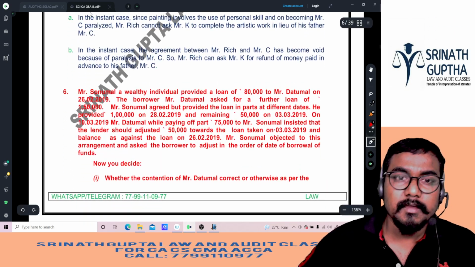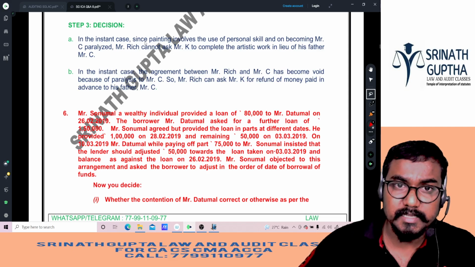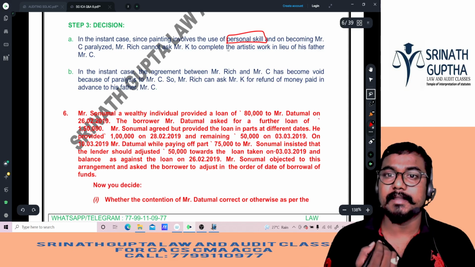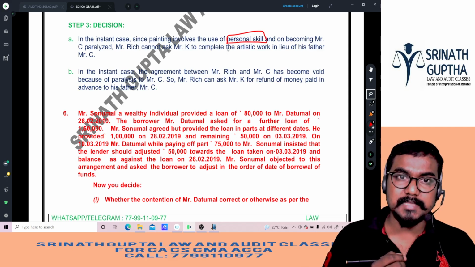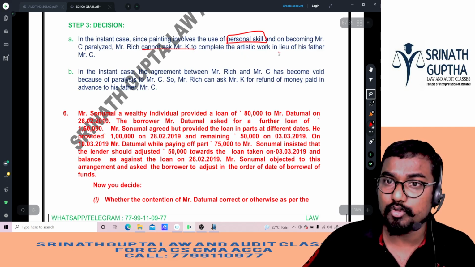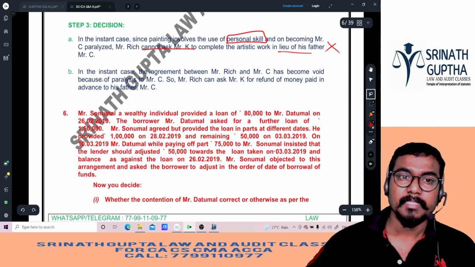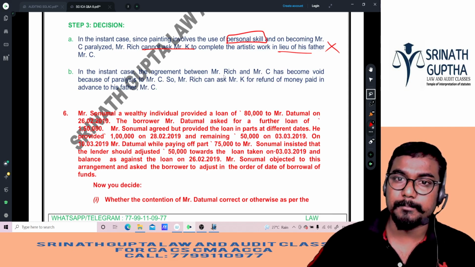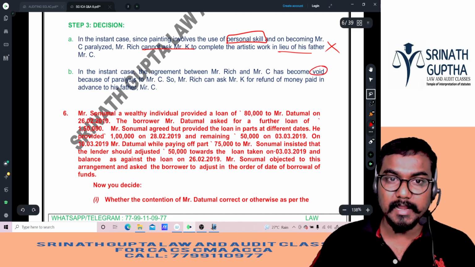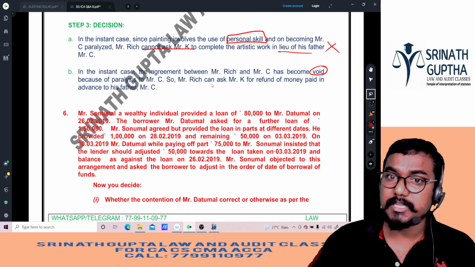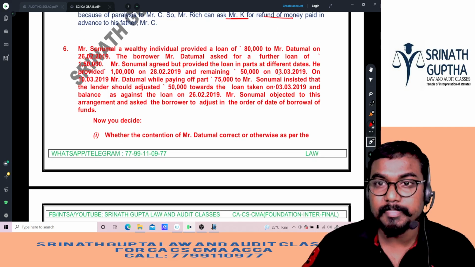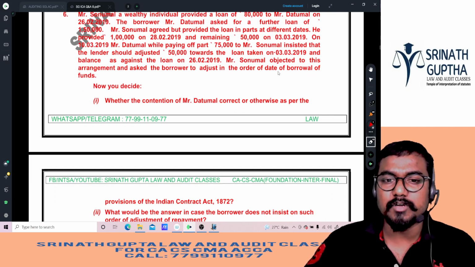You know, beta. Decision. Conclusion. In the instant case, since painting involves use of personal skill and Mr. C has become paralyzed, Mr. Rich cannot ask K to complete the artistic work in lieu of his father. He cannot compel his son. The agreement between Mr. Rich and C becomes void because of the paralysis of Mr. C. So Mr. Rich can ask Mr. K for a refund of the money paid, but he cannot ask for performance from K. Clear, beta? So that's how you have to answer that question.